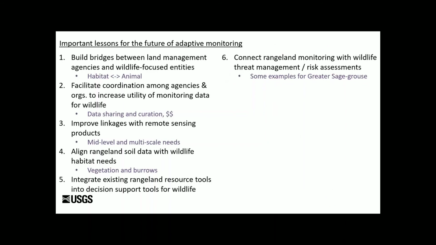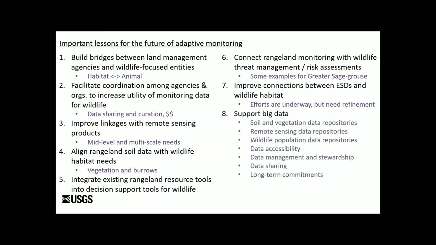Number 6, connect rangeland monitoring with wildlife threat and risk assessments. There's some good examples for the greater sage grouse. Beyond that, there's not very many good examples out there. Number 7, improve connections with ecological site descriptions and wildlife habitat. And I know there's been efforts even with the Society for Range Management to get this underway, but we're just scratching the surface on this topic that could be very important.